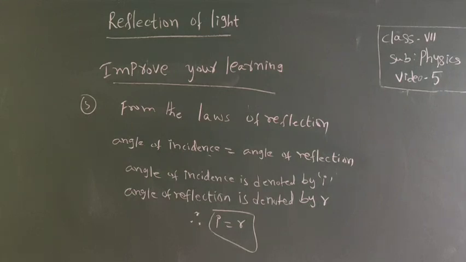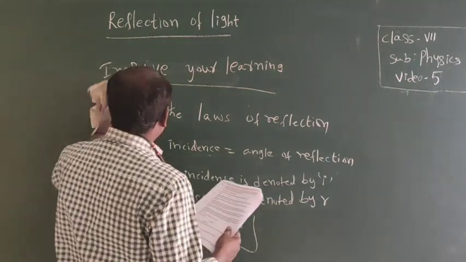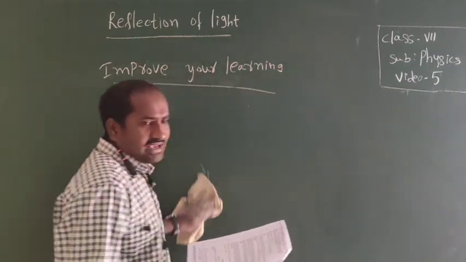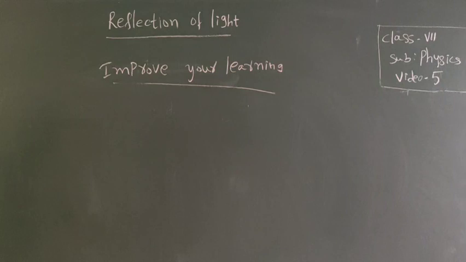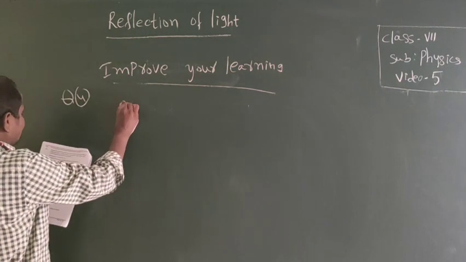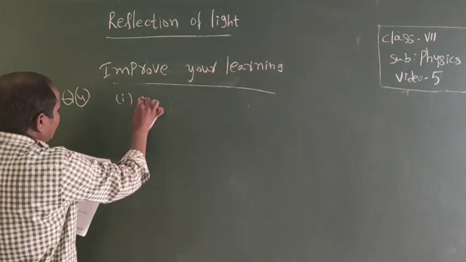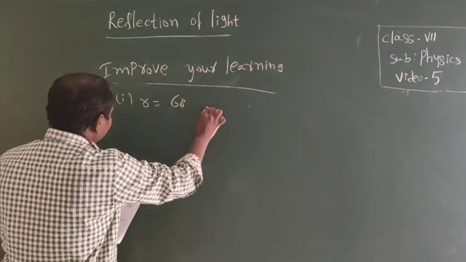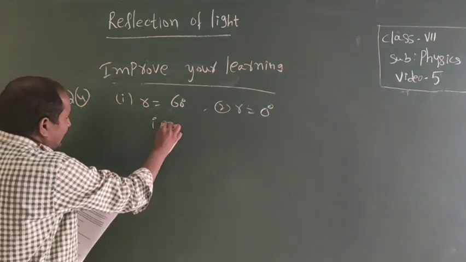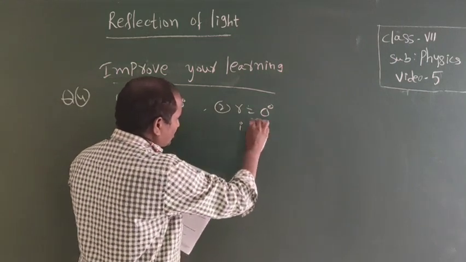Next, question number 4. What will be the angle of reflection when the angle of incidence is given? That is 60 degrees and 0 degrees. Question number 4: here the angle of reflection R is given. First one, R equals 60 degrees, and the second one is R equals 0 degrees. Then find I. I equals how much here? Here also, I equals how much?